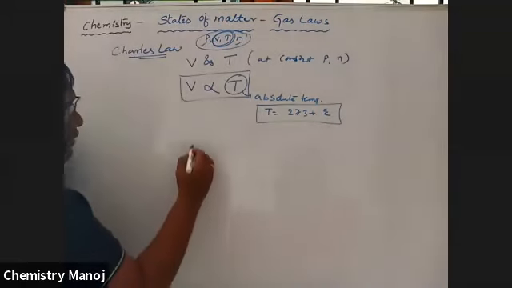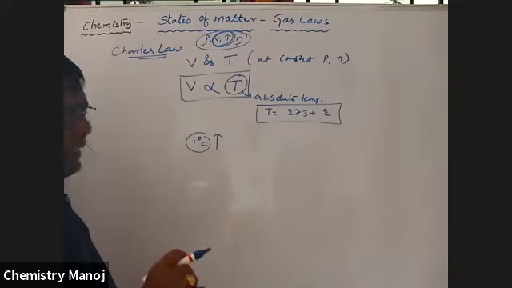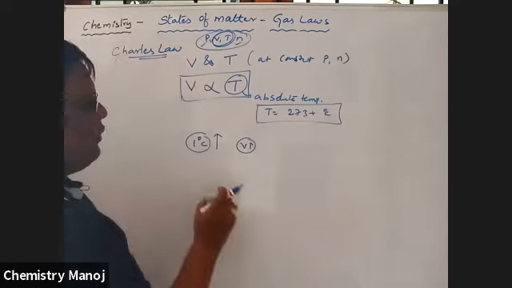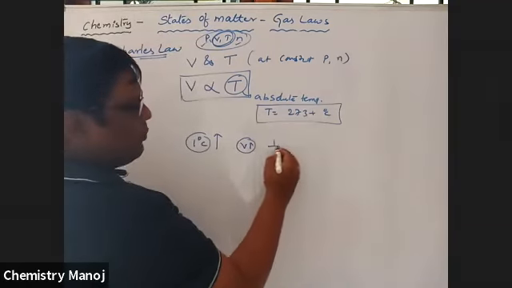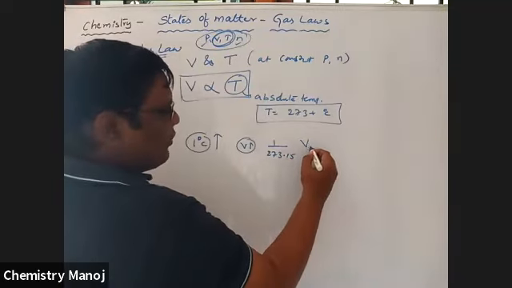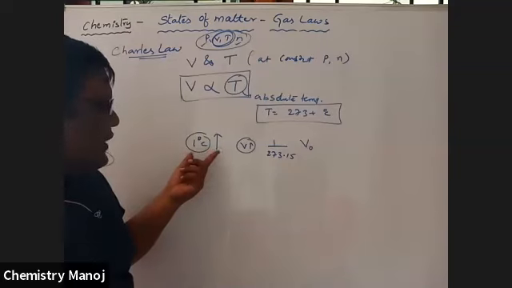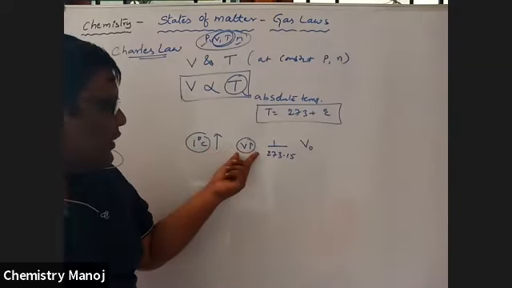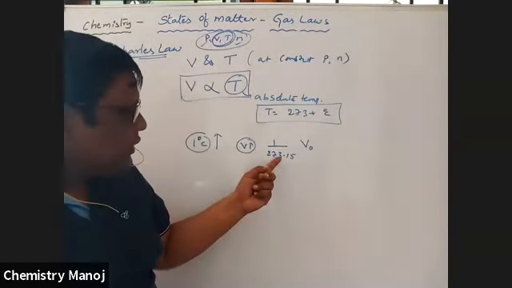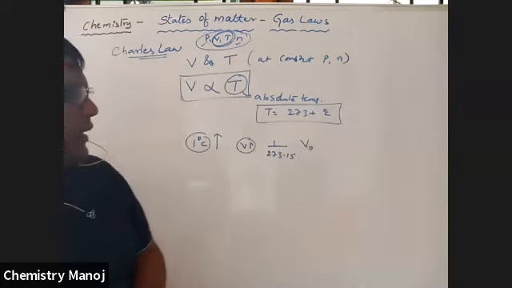Mind it, for every 1 degree centigrade rise of temperature, the volume of the gas increases by 1 by 273.15 fraction of the volume of the gas at 0 degree centigrade.